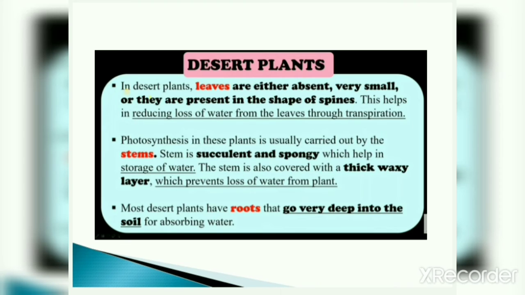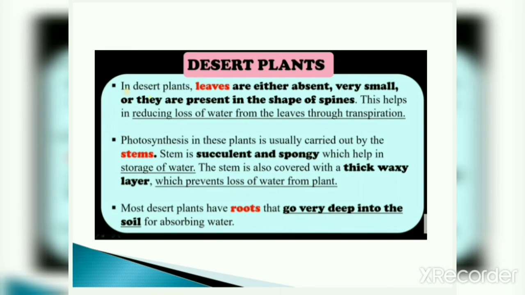The stem is also covered with a thick waxy layer which prevents loss of water from the plant. So stems are soft and have a waxy layer, and this prevents loss of water from the plant.